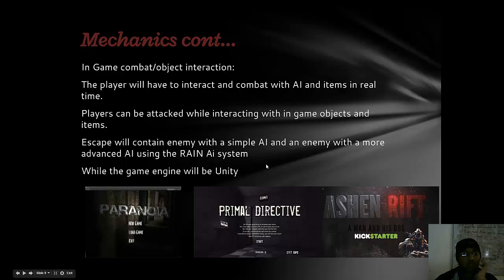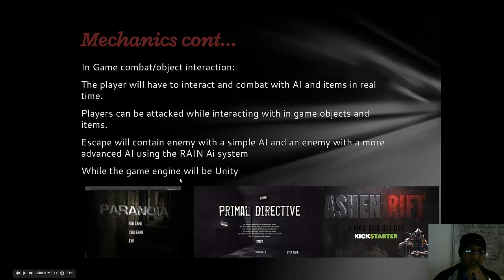There are two main AI systems that are going to be in the game. There'll be a stronger AI, which the player will mainly just have to escape, and a weaker AI, which the player can pretty much just bash in.